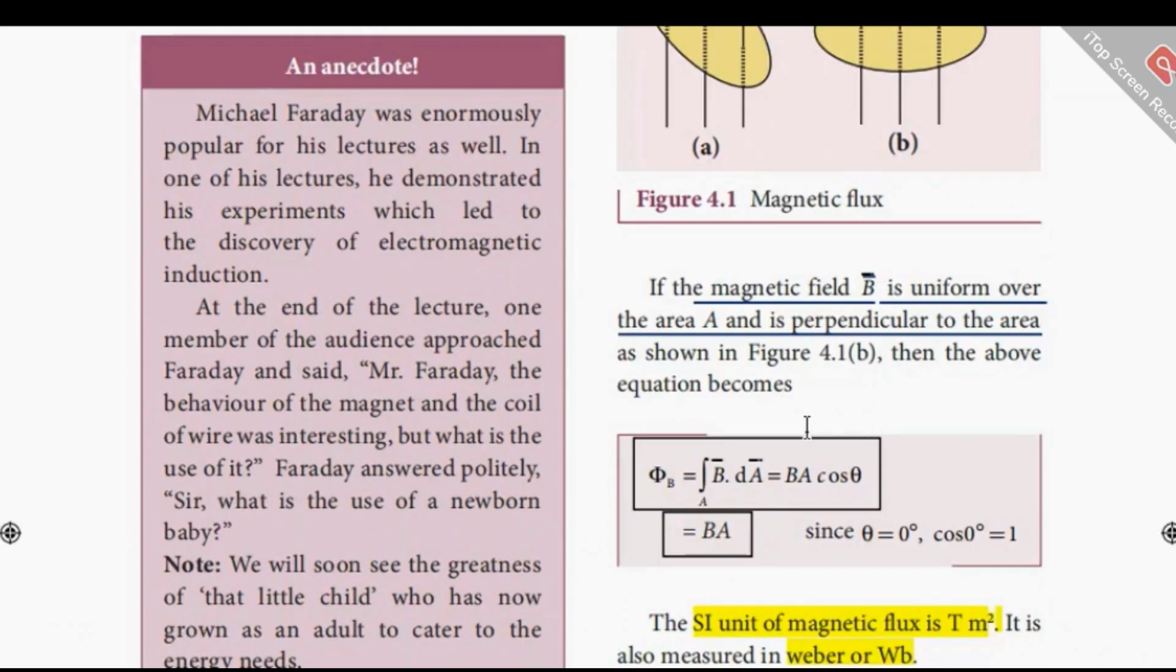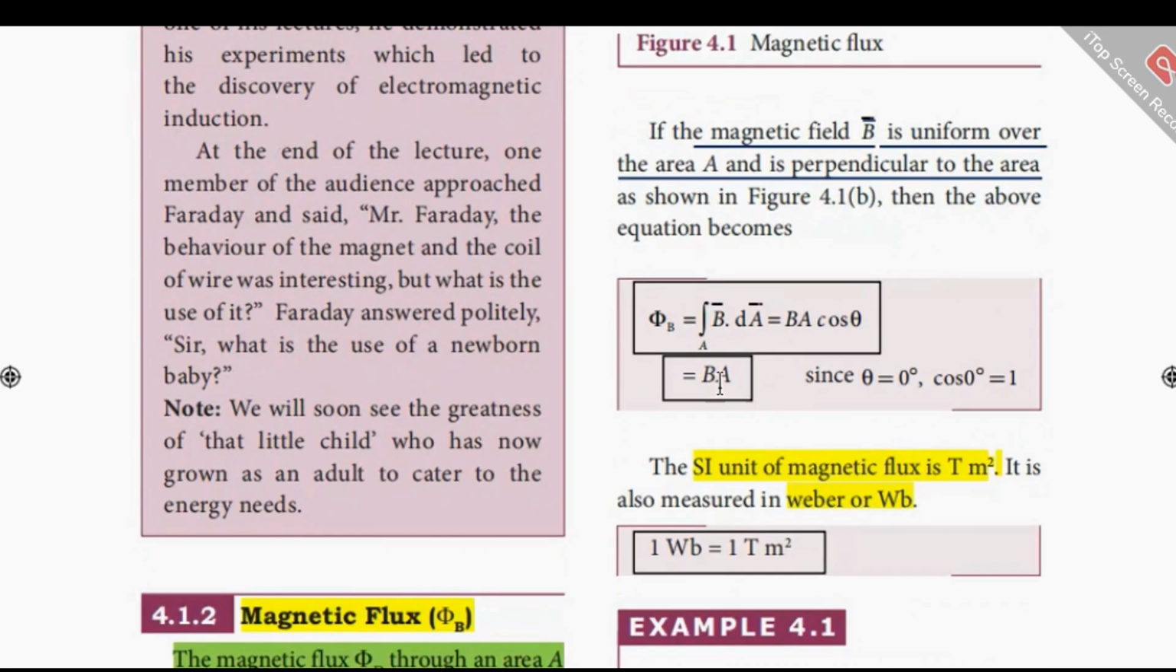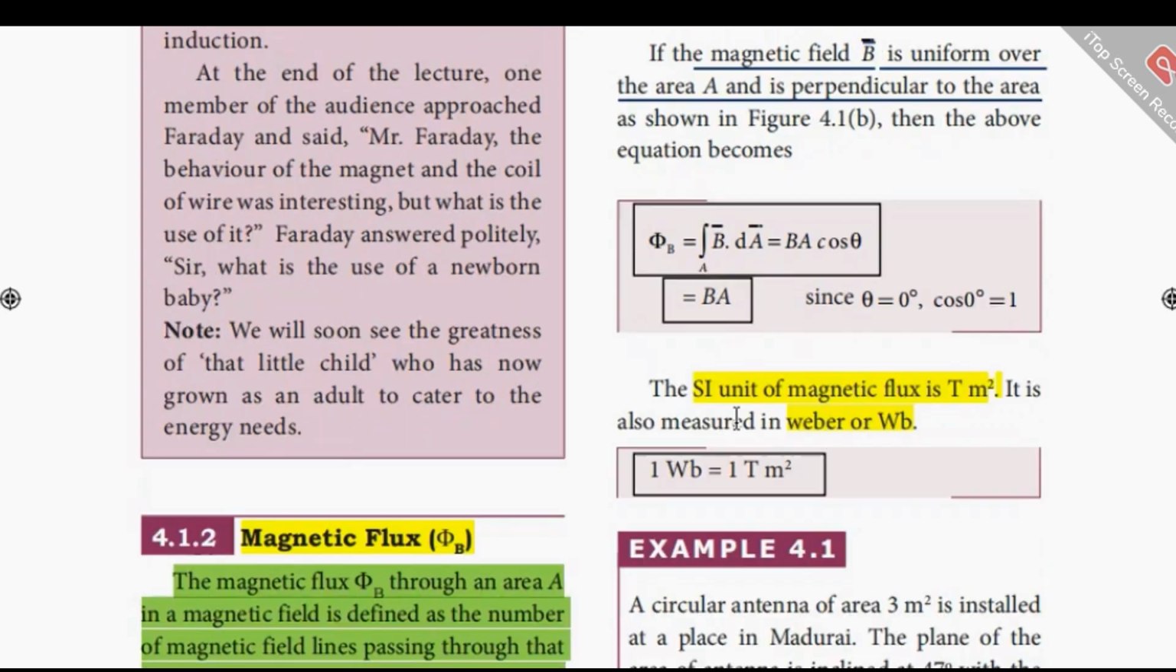So we have this equation. If the magnetic field is uniform over the area A and is perpendicular to the area, then we will get phi B equals integral B dot dA, that's equal to BA cos theta, and if theta equals 0, then cos 0 is 1, so we can write this phi B as B into A.